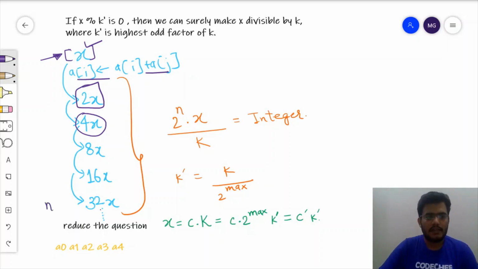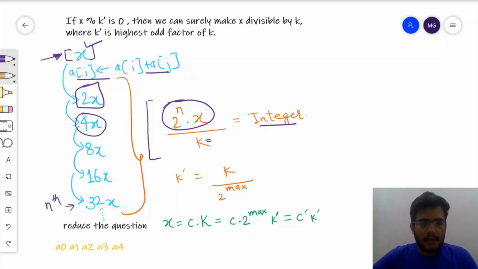So for this sequence, in general, the nth term can be written as 2 to the power n times x. This is the general nth term of this sequence. And as per the question, we want that this term should be divisible by k. So we can write that 2 to the power n times x should be giving an output as an integer when we divide it by k.